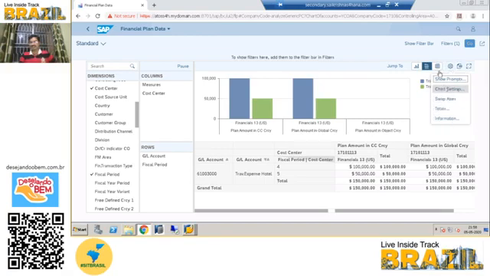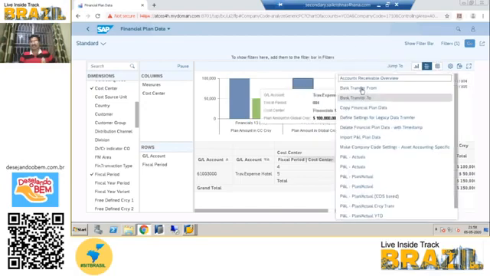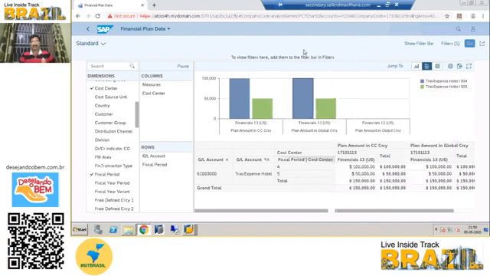Total information and other things are also there, and you can execute it whichever way. From here you can jump to other reports as well. You have other options there too. So this is just very simple data that I have uploaded.